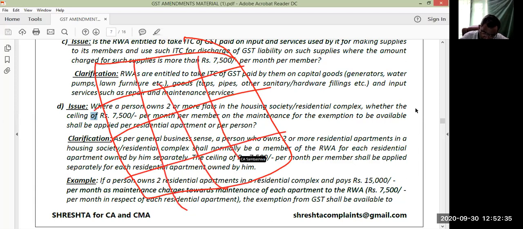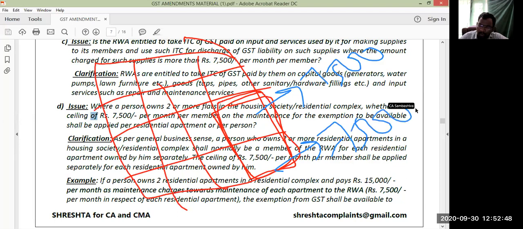Assume these 2 flats are owned by me. Now the question arises: should I apply the 7,500 per month per member separately for each flat, or is the 7,500 limit applicable for both the flats collectively, as both the flats are owned by one person? The answer is that you need to apply the 7,500 per month separately per flat, even if more than one flat is owned by the same person. Separately you need to apply, sir, not aggregate.